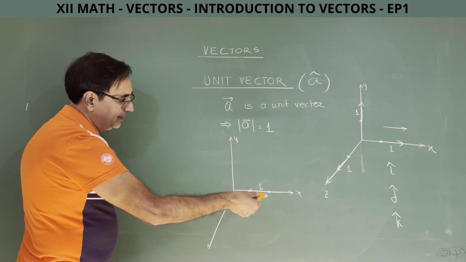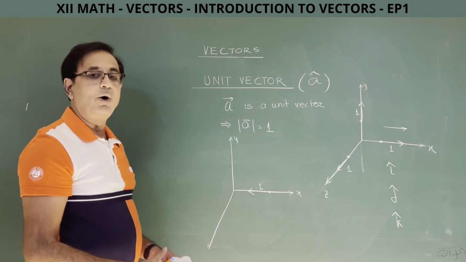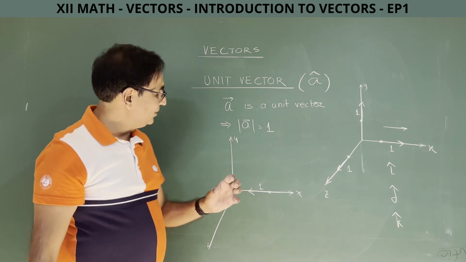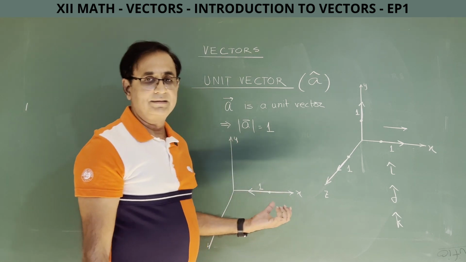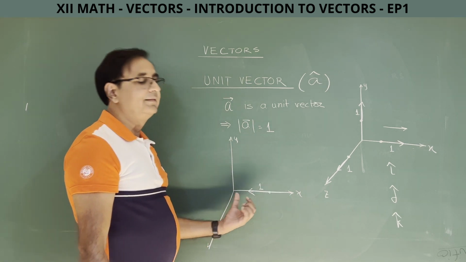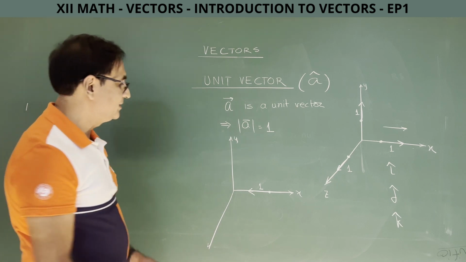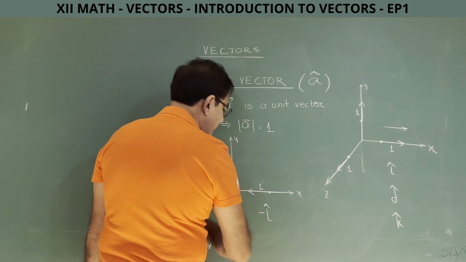As long as they all stay parallel to each other and the magnitude remains 1, they will all be equal vectors. So don't get confused that the vector has to be physically on x axis. So this is a vector parallel or along x axis, but pointing in the direction in which the x coordinate is decreasing. So the symbol we are going to use for this will be minus i cap.